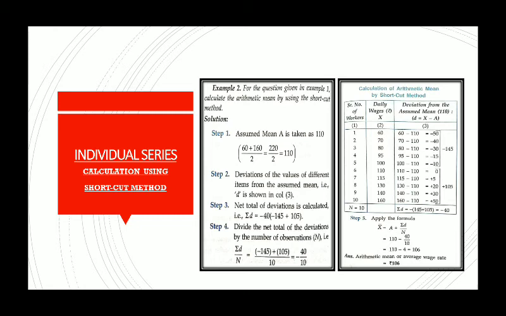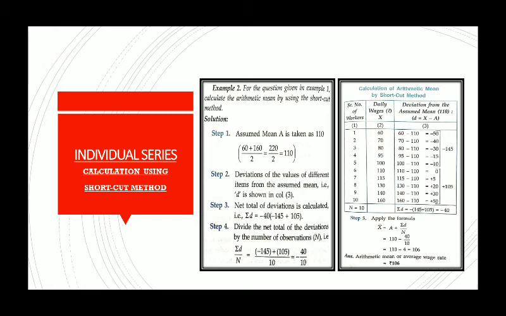Capital N is number of workers. Here frequency is not given, so number of workers is the total, which is 10. Just simplify it, you will get the answer 106. So here also you got the same answer. So individual series you can calculate with direct method or shortcut method, the answer will be same.